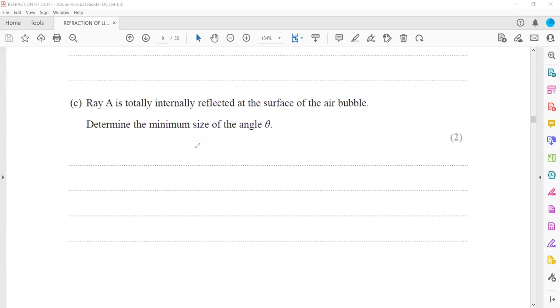So we'll use the formula n1 sine theta 1 equals n2 sine theta 2. n1 is the refractive index of the medium, because it is moving from ice to air. So the refractive index of ice is 1.31, and that is theta, the critical angle.